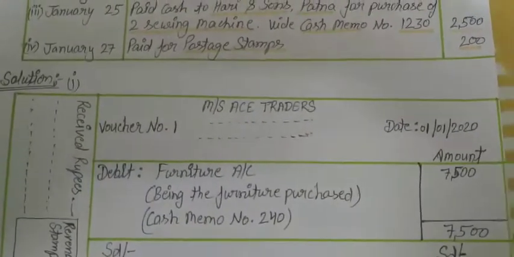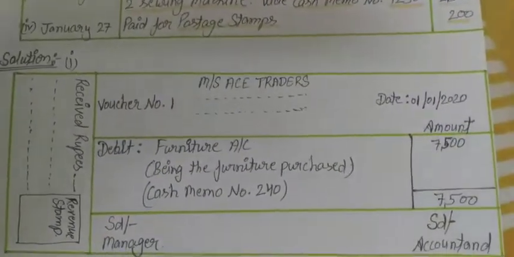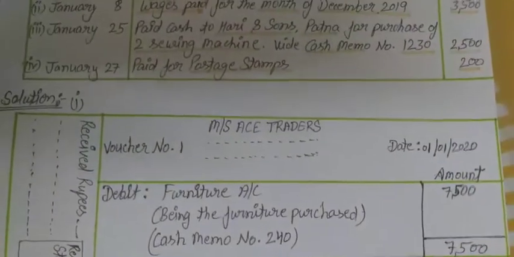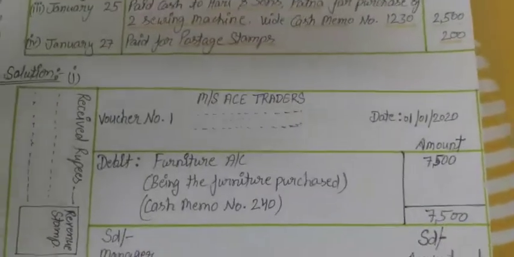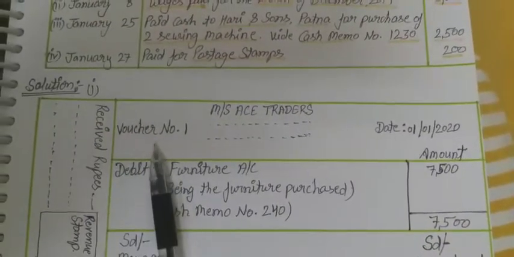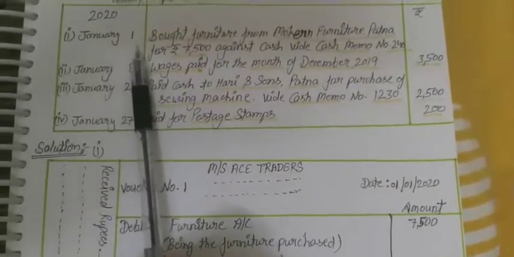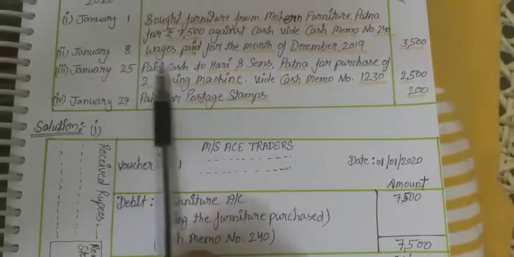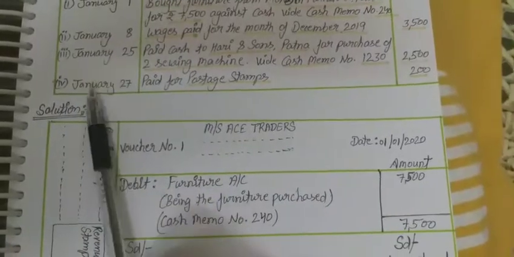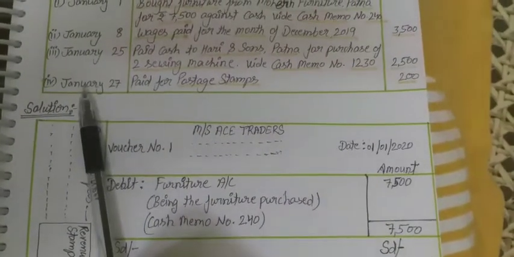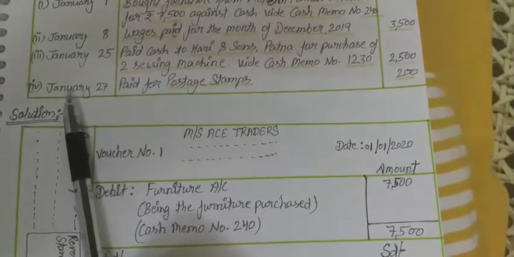Students, before starting the credit voucher, one thing we have to remember. I have prepared only voucher number one, according to the first transaction. For the second, third, and fourth transactions, you have to prepare the debit vouchers by yourself.